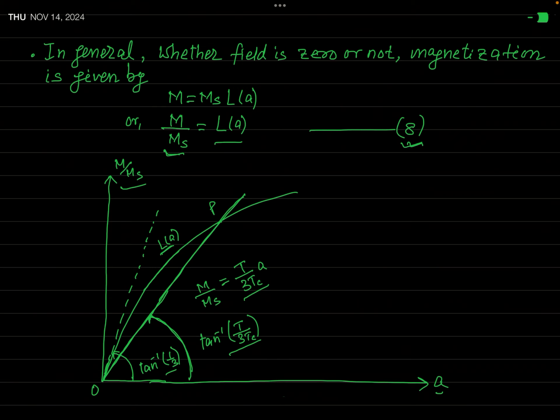Graphically, the required condition is given by the intersection of the plots of equation 7 and that of equation 8.